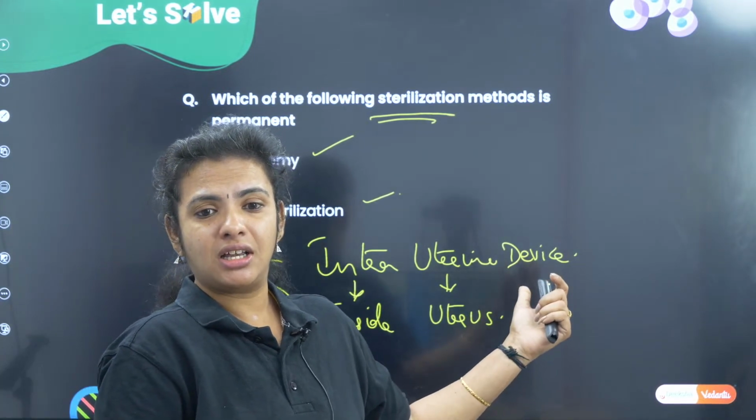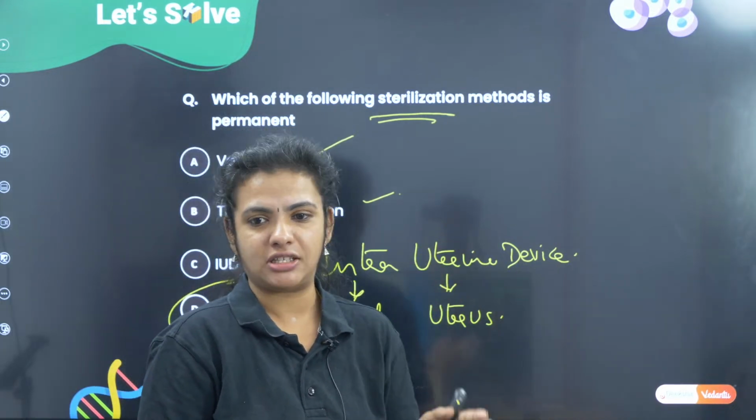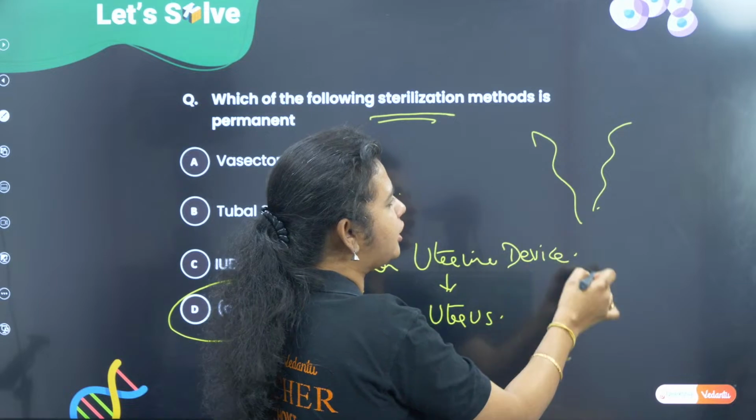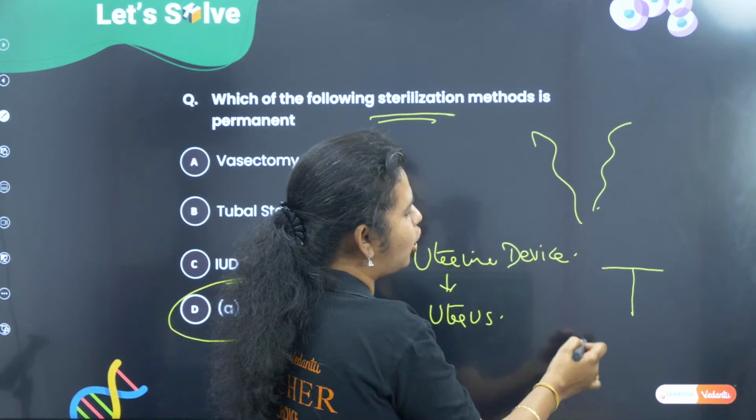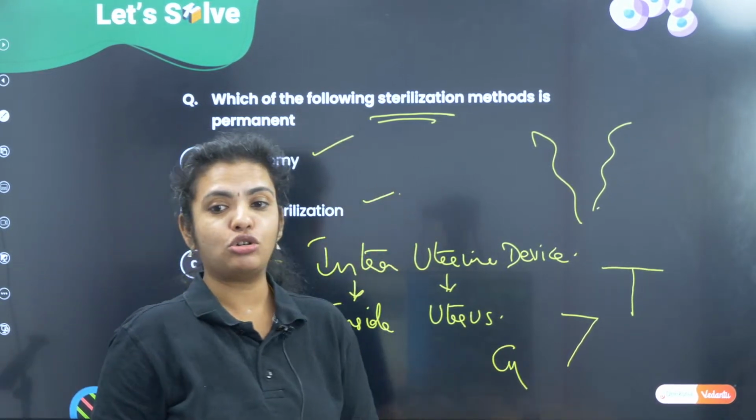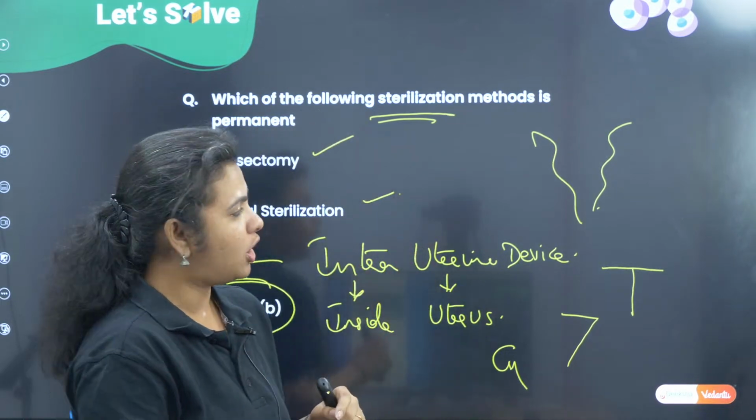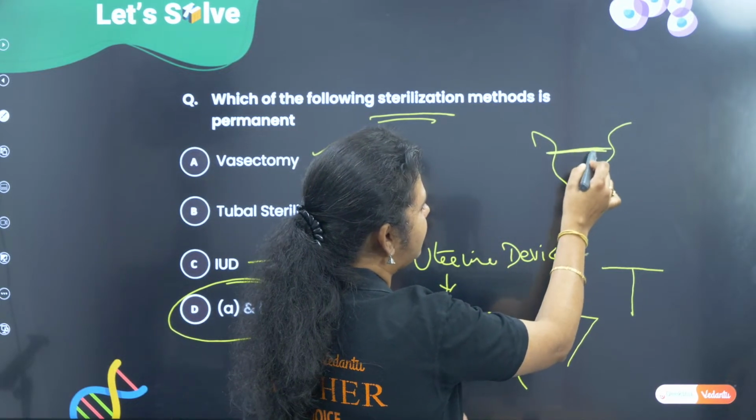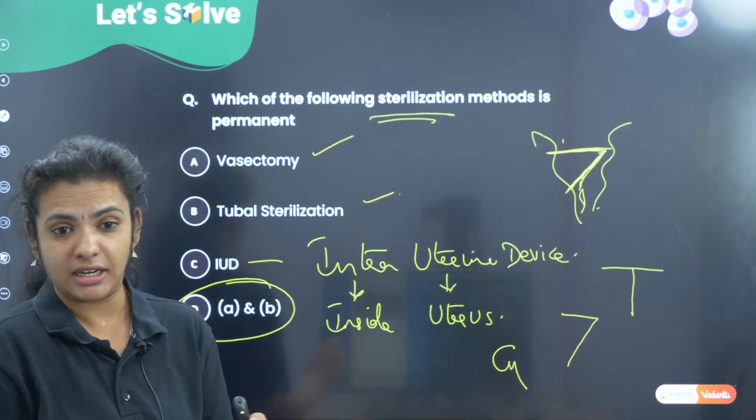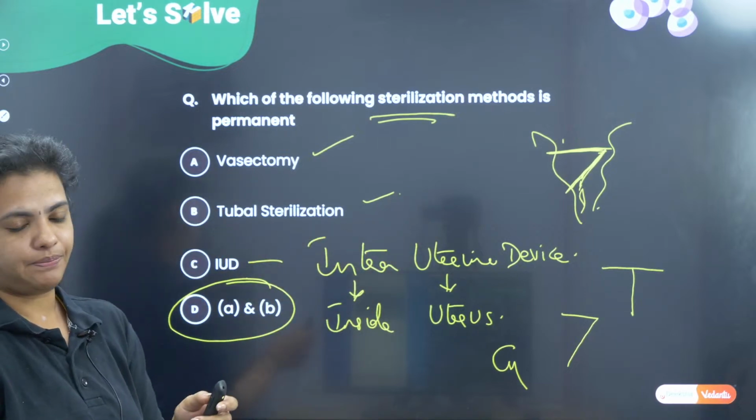So what is this intrauterine device? Copper T. We have so many devices: Copper T, Copper 7. They are calling it Copper T because it is taking the shape of T, and Copper 7 because it is taking the shape of 7. They are calling it copper because they are making use of copper ions, and these copper ions are going to destroy the sperm. So the T will be kept like this, or the 7 will be placed like this, so that the sperms don't enter and they are killed. So here the permanent method is going to be vasectomy and tubectomy, which is option D.